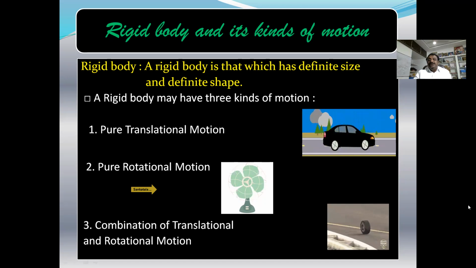So here are three rigid bodies in these three videos. This rigid body has translatory motion, this has rotatory motion, and this has a combination of rotatory and translatory motion. Out of them, in this chapter, we are going to study the last two types of motion of rigid bodies: pure rotational motion and a combination of translatory and rotatory motion.